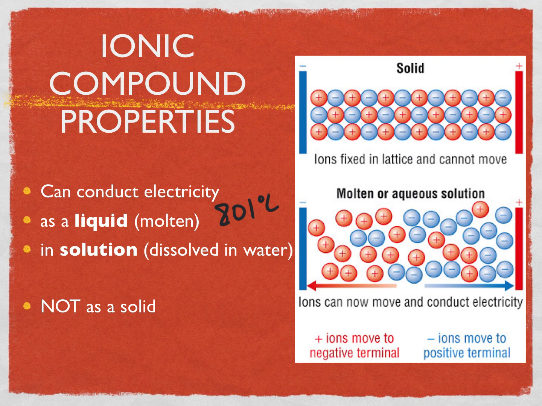And when you begin to pass an electric current through a molten or aqueous solution, the positive ions can kind of flow in the direction of the negative terminal of the electricity source, and the negative ions can kind of flow in the positive direction of the electricity source. And because of this freedom of movement of the ions in their liquid or aqueous state, this is how and why they can conduct electricity.